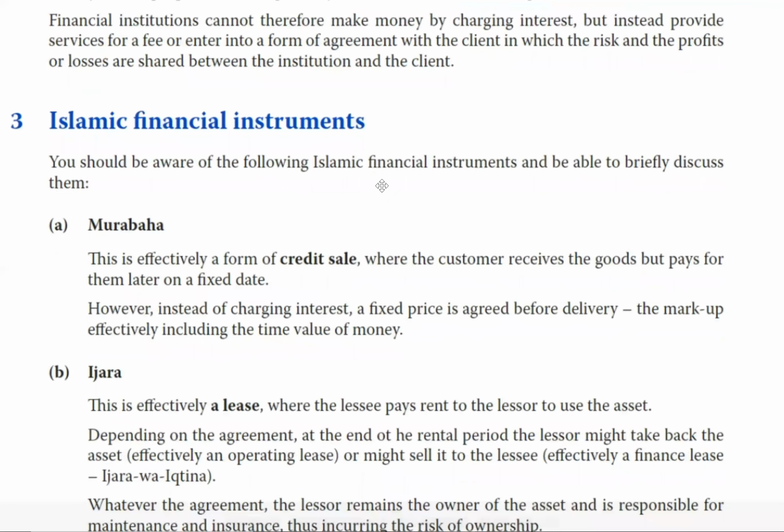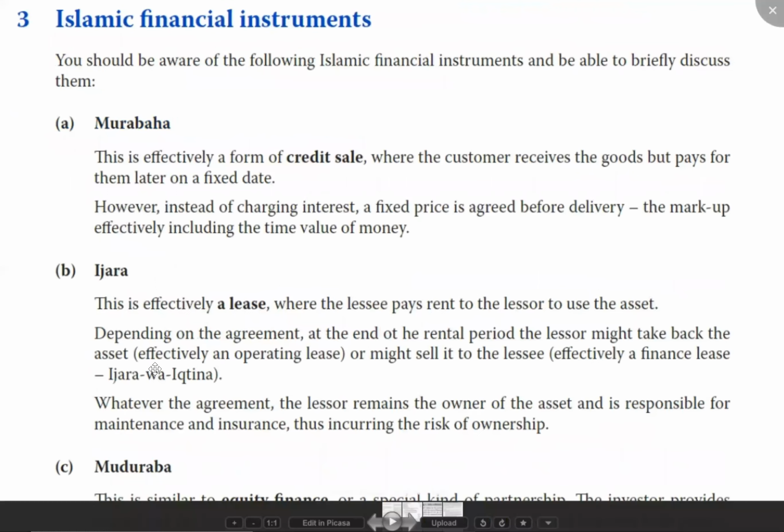Now, Ijara. There are two types of Ijara: normal Ijara and Ijara wa Iktira. It is nothing but operating lease and financial lease. So Ijara means your operating lease, and Ijara wa Iktira means your financial lease. As per the IFRS of leases, we can understand this concept.